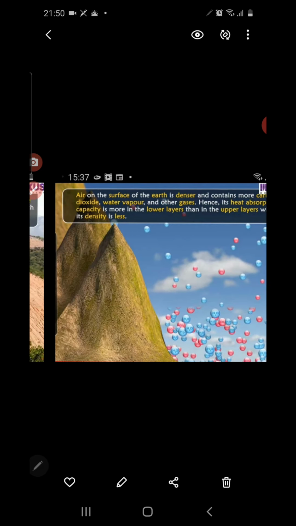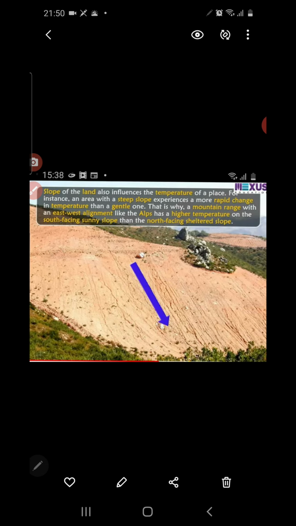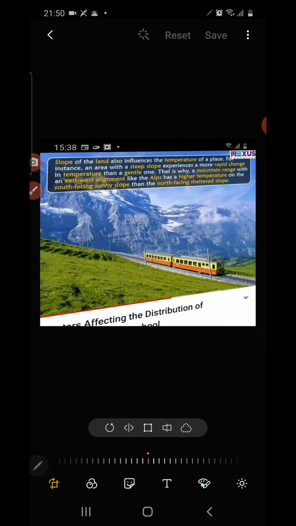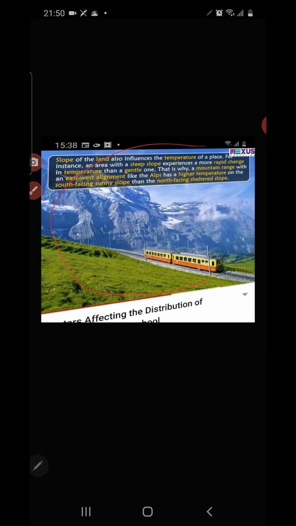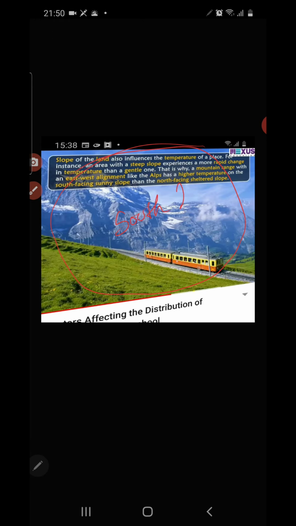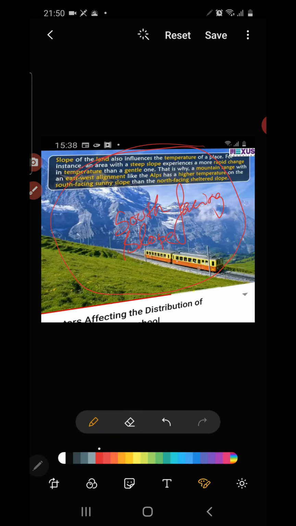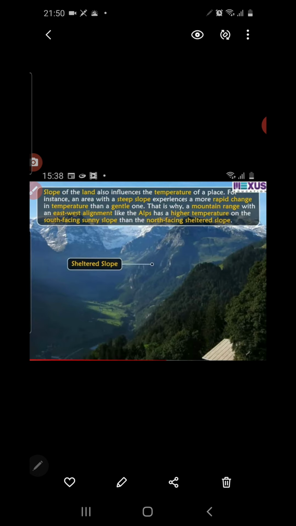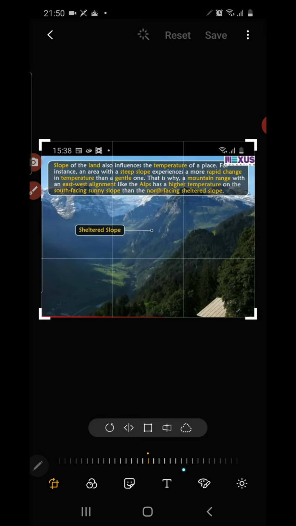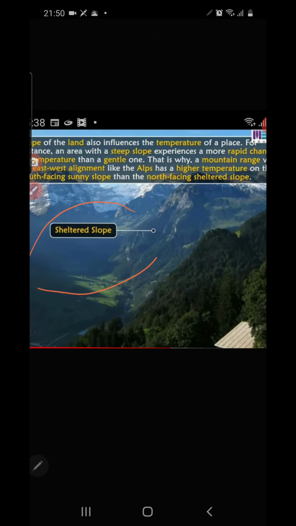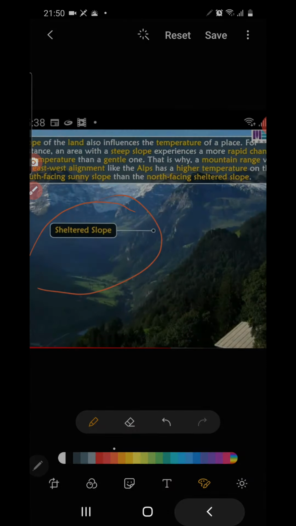So now we have gone through how the slope is exposed to the sun. You see the slope is completely exposed to the sun. It is so bright over here. So if it is in the northern hemisphere, this can be the south facing slope of the mountain. At the same time, the north facing slope does not have this kind of sun rays, and so it is not much heated up. You see, a sheltered slope. So in the northern hemisphere, north facing slopes are sheltered slopes. They do not have direct exposure to the sun rays.